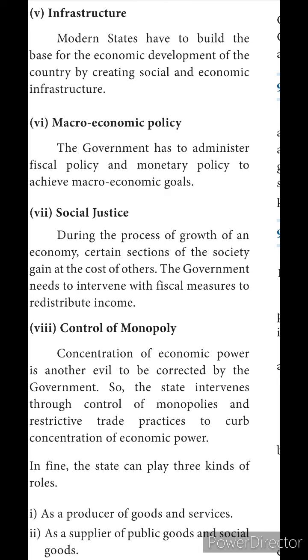Control of monopoly. Concentration of economic power is another evil to be corrected by the government. So the state intervenes through control of monopolies and restrictive trade practices to curb concentration of economic power. Monopoly means a single producer of the product, and it should be controlled.